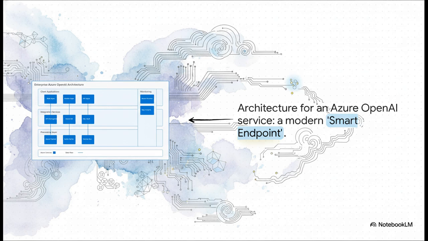So what does a smart endpoint actually look like in practice? Well, this diagram is a perfect example. It's an enterprise-grade setup for an Azure OpenAI service. You can see it's not just some simple function call. It is a complete, intelligent, and self-contained system that has all the logic it needs to do its job without getting all tangled up with everyone else.